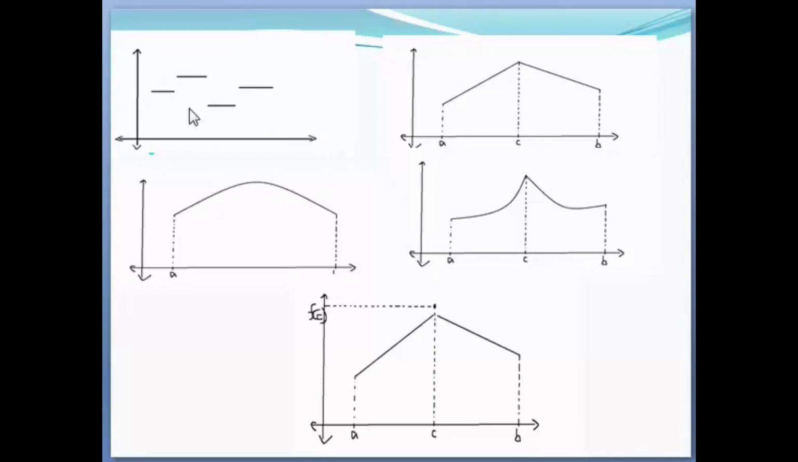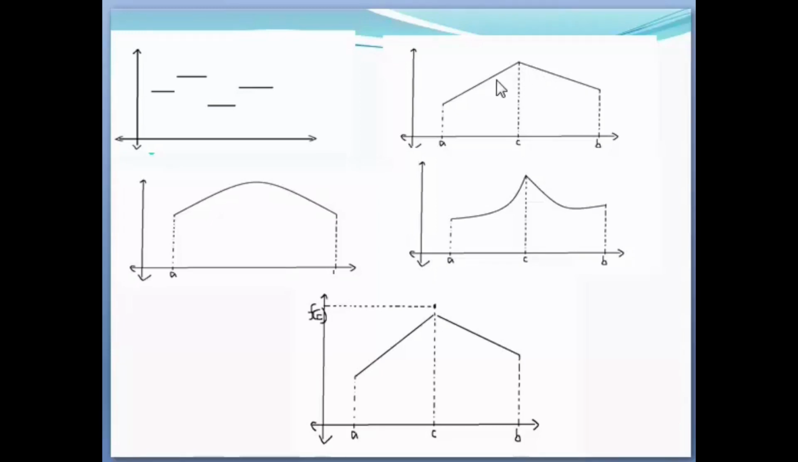Consider these graphs of the functions. The first one is clearly the graph of a step function, and the graph has breaks. So this is an example of a discontinuous function. And in the second one, there are no breaks on the graph. If we start from here, you can move to any point of the graph without any break. So this is an example of a continuous function.